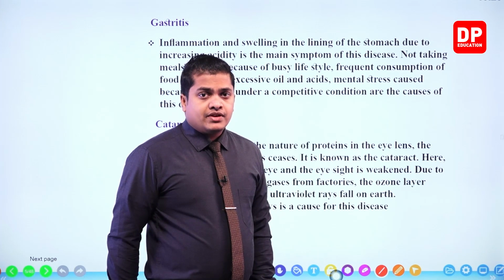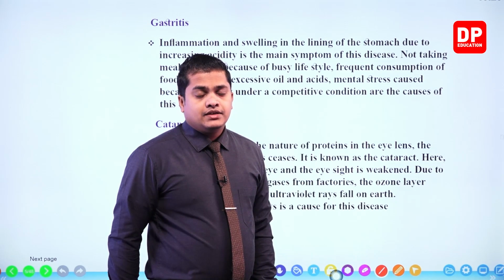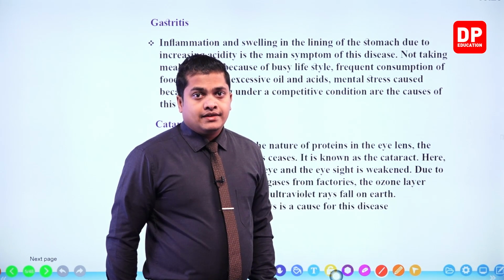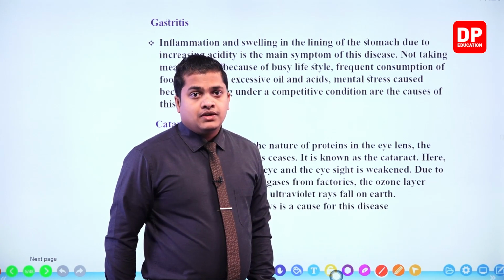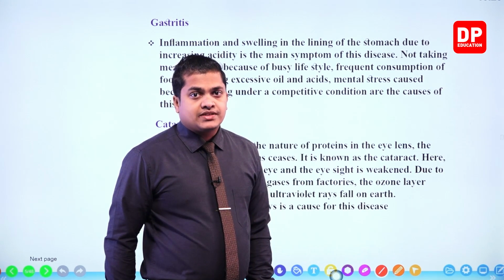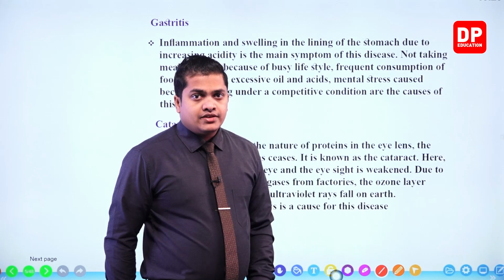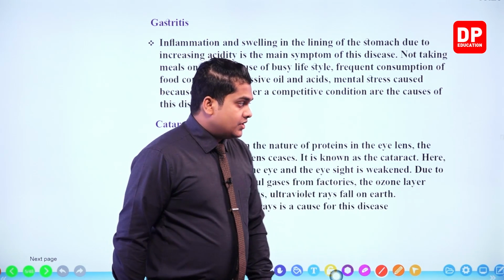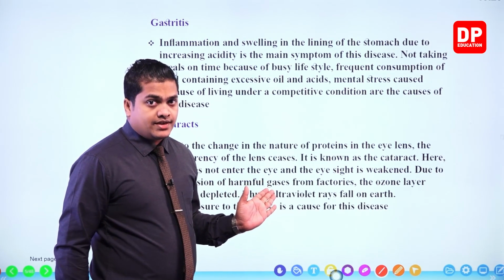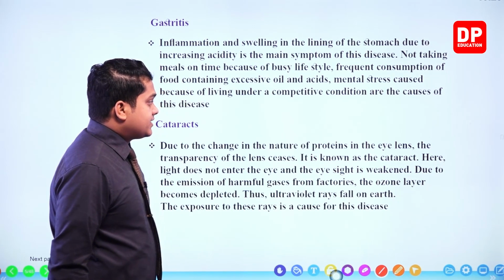So if the light rays are not passing through the eye lens, my dear children, then what will happen? Then the images will not be created properly within the eye, and the person will not be able to observe things properly. Okay, so this condition is referred to as cataract. Here the transparent nature of the eye lens is getting reduced gradually. So the transparency of the lens ceases. It is known as the cataract.